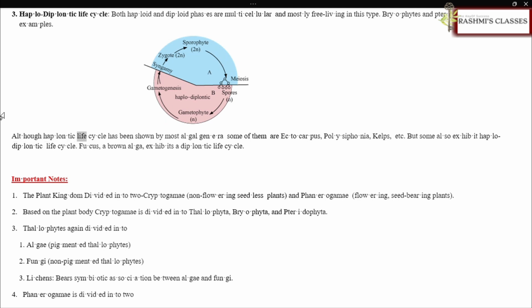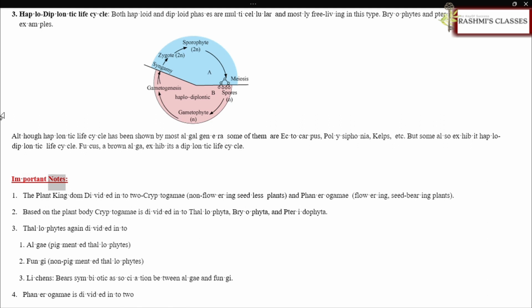Although haplontic life cycle has been shown by most algal genera, some of them are Ectocarpus, Polysiphonia, Kelps, etc. But some also exhibit haplodiplontic life cycle. Fucus, a brown alga, exhibits a diplontic life cycle.